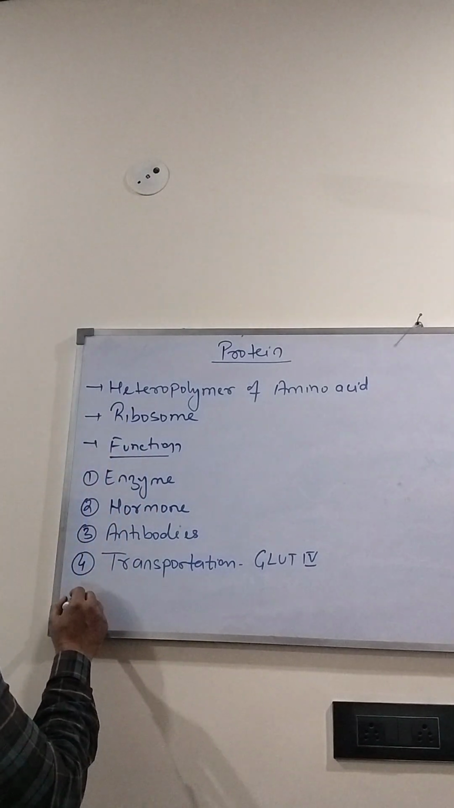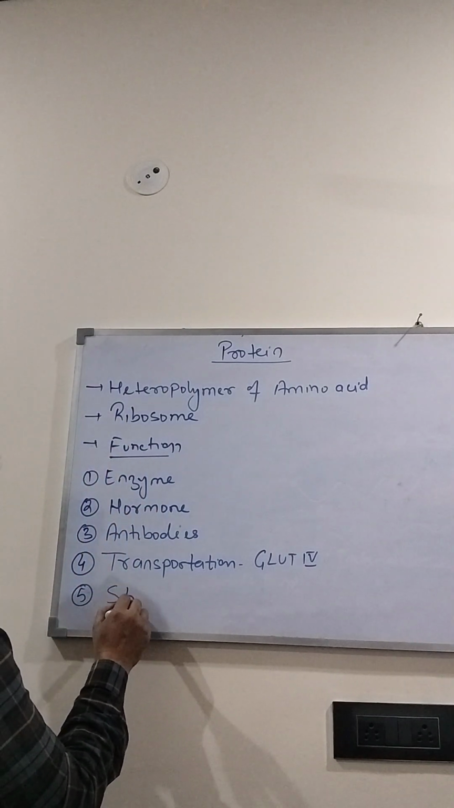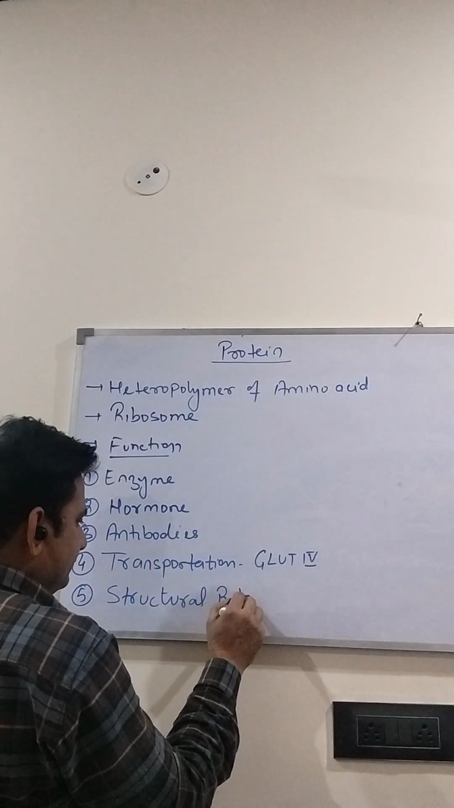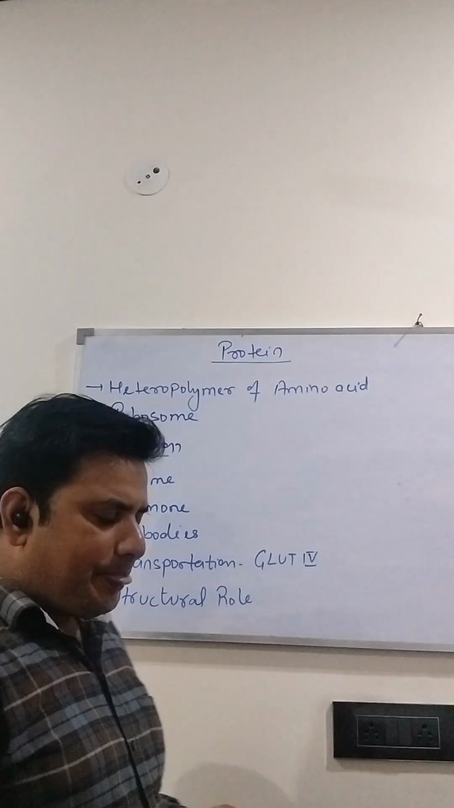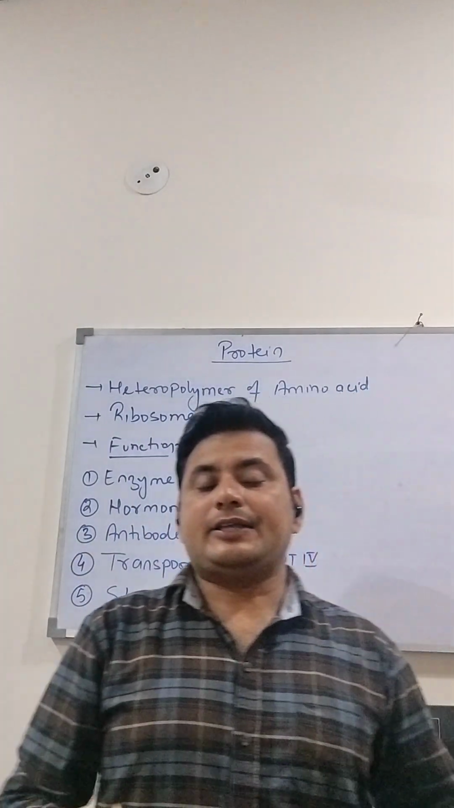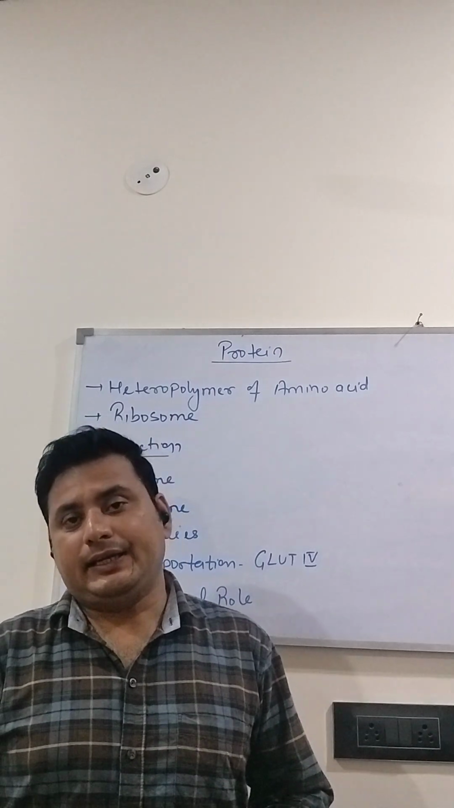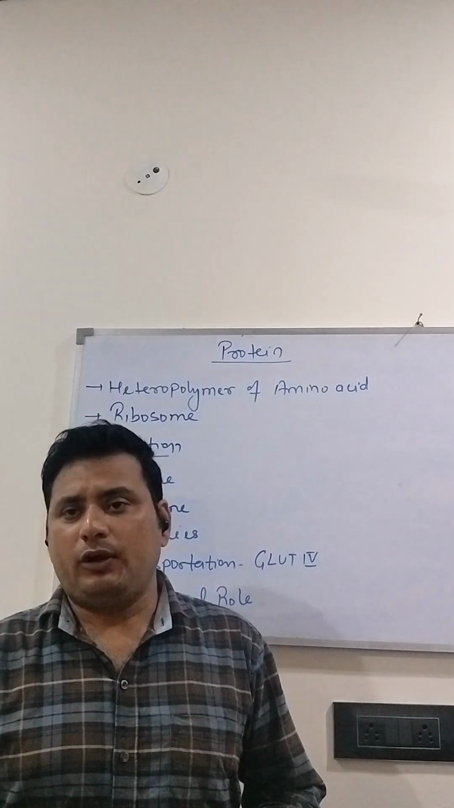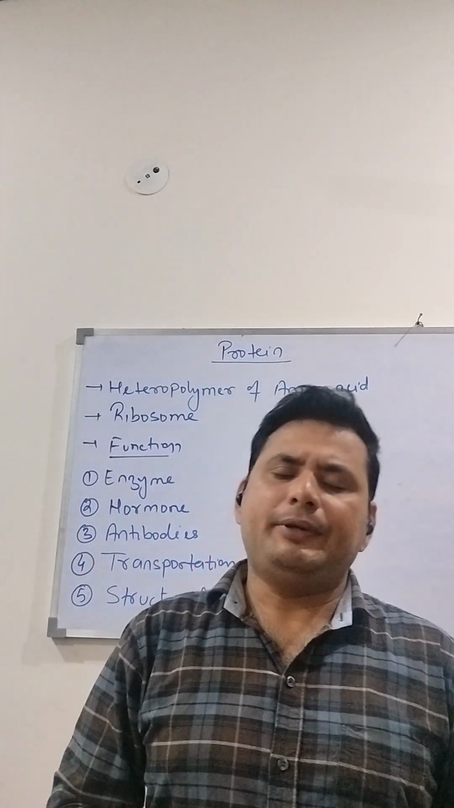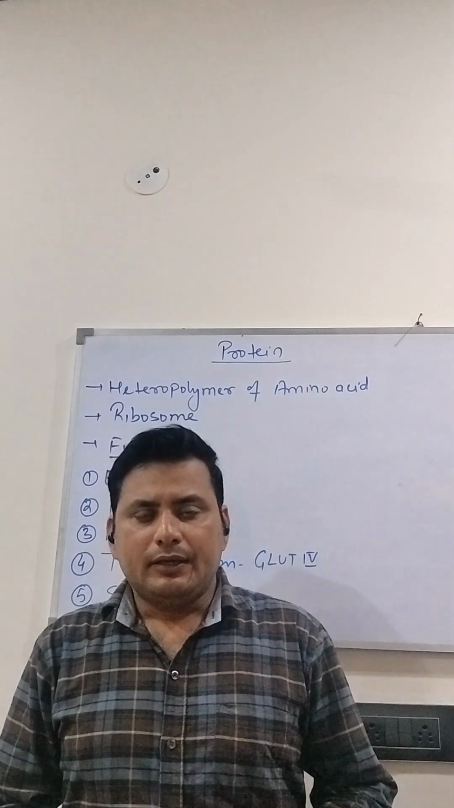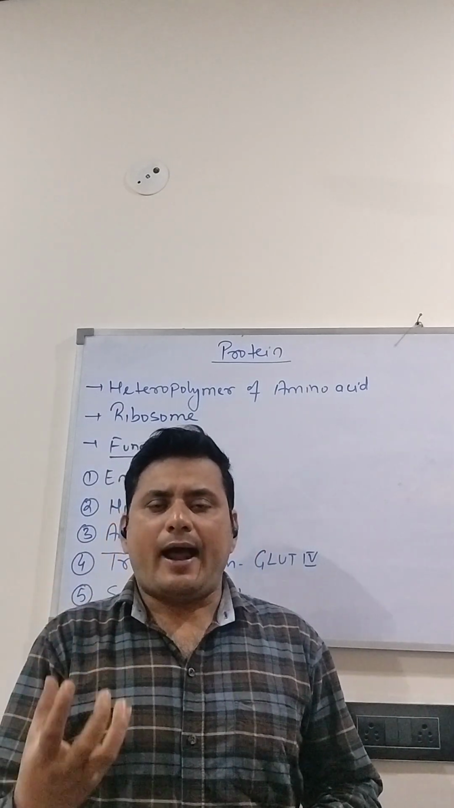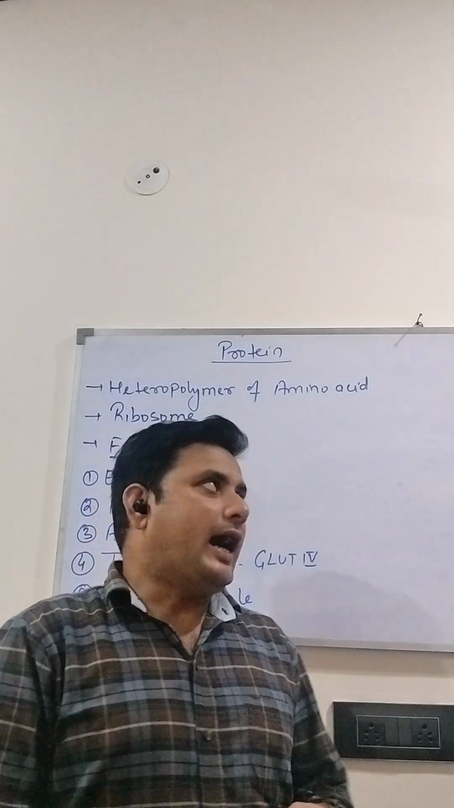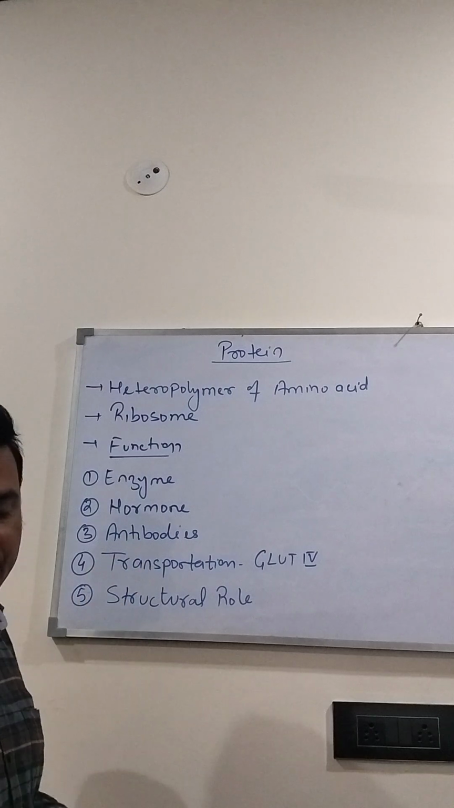The next function of protein is its structural role. You may see this in the plasma membrane. The plasma membrane has two different types of proteins, integral and peripheral, and in the plasma membrane they perform a structural role. Another structural role: you may have heard about the collagen protein, which makes the intercellular ground substance, and is also a structural protein. So these are the basic functions of protein.